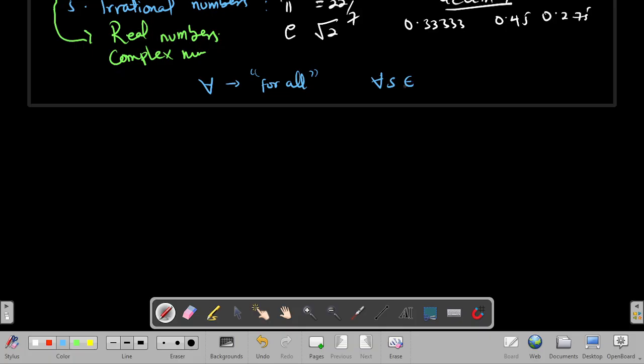Another one is this symbol. It's like an E turned the other way around. This one stands for "there exists." So you simply write the E turned backwards, then you bring your S. This means there exists a number S. We also have the one I wrote when I was explaining "for all," like the E itself, which means "is a member of," where S is a member of A. So understand these mathematical symbols as we proceed.